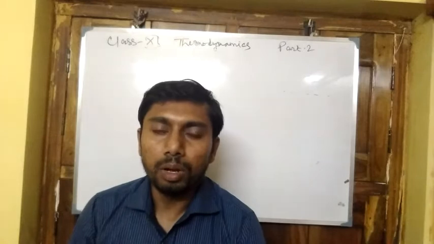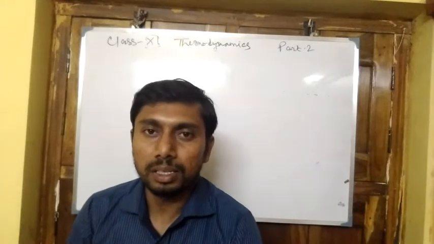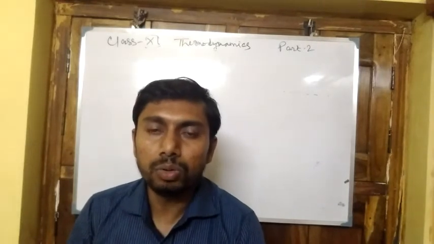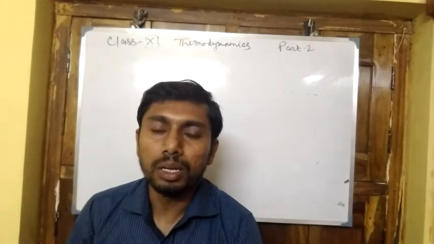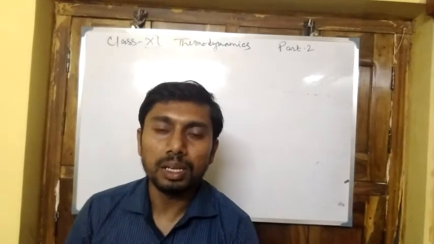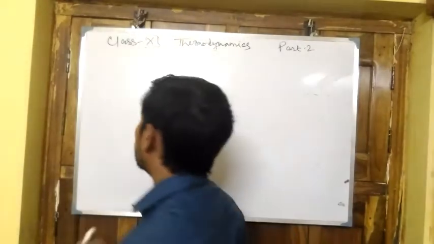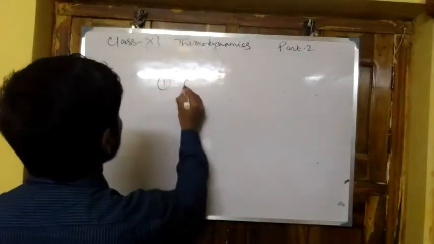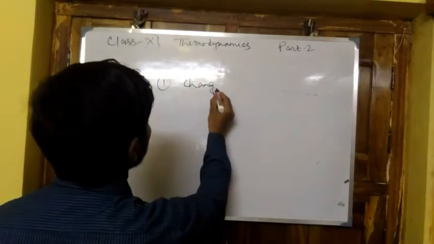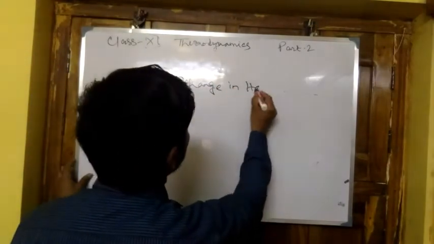First of all, when the system undergoes absorption of heat or liberation of heat by some cause, then it undergoes a change in internal energy. So first, it is the change in heat content.